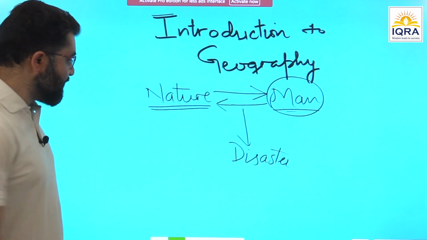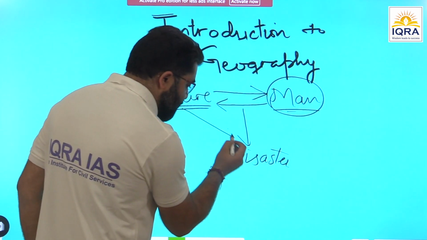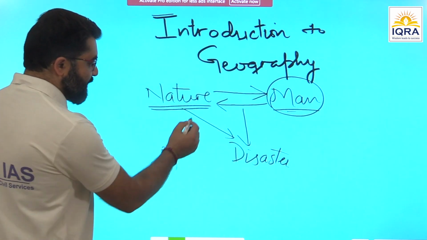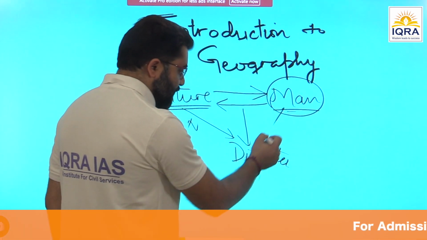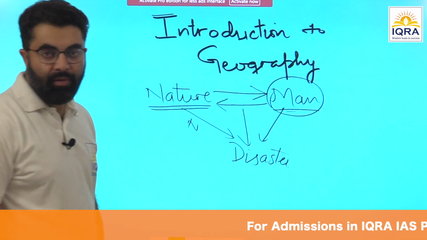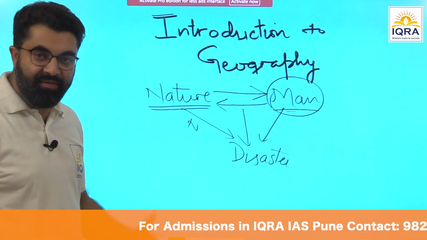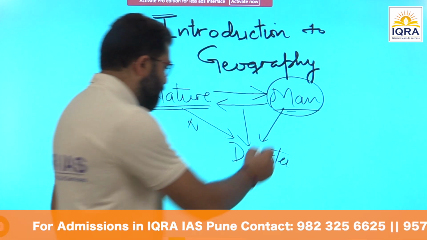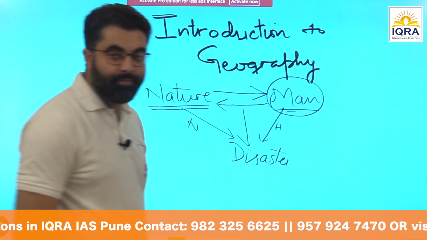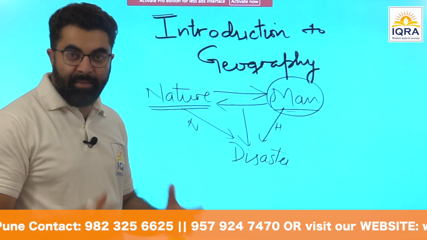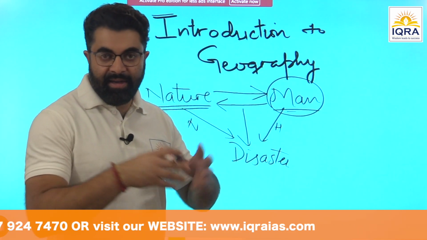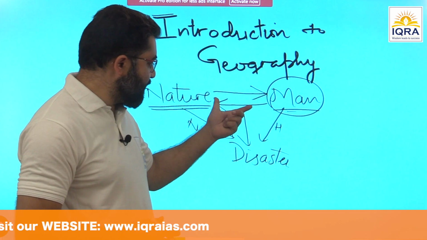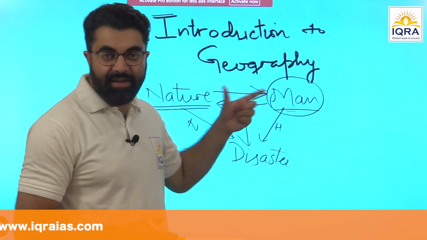This can take place if the natural forces get stronger, so-called natural disasters. Sometimes human activities go beyond the natural limit, or the carrying capacity of nature. So these are man-made or human disasters. They occur because of this imbalance between man and nature.